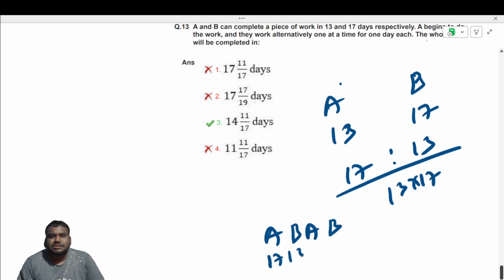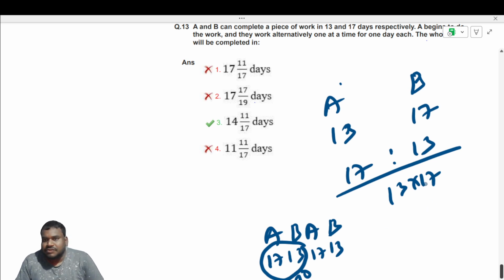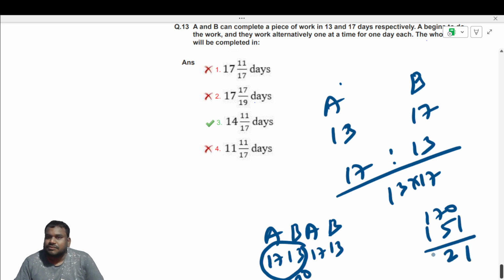So 17, 13, 17, 13, like that it will go. When they work together, it is 30 parts of work for 2 days. So 13 into 17, how much you are getting? 170 plus 51, because 17 times 10 is 170, 17 times 3 is 51. So 221 is the total parts of work.